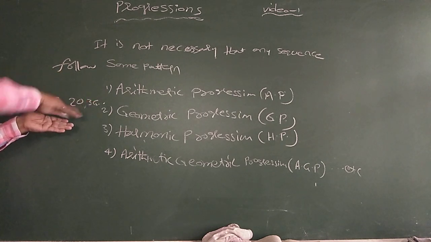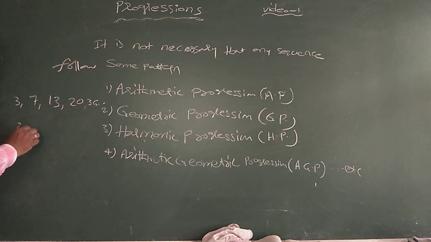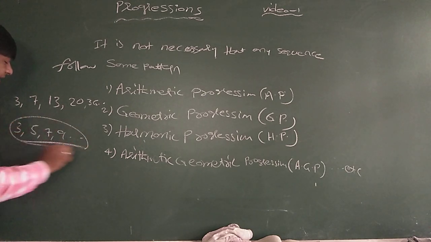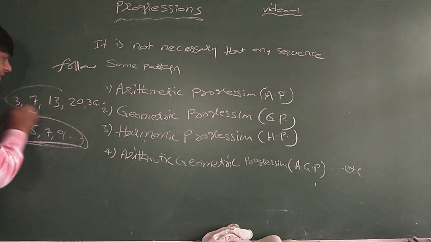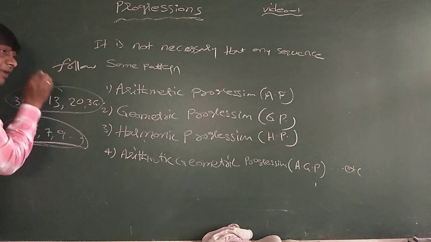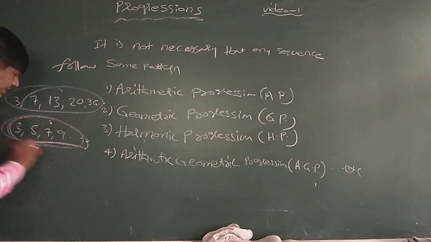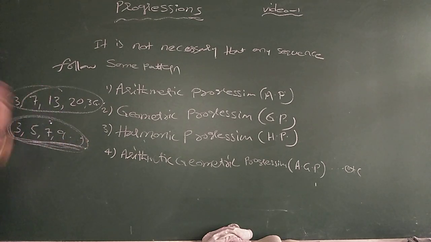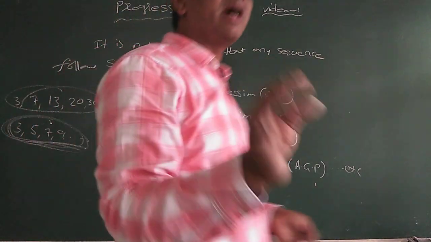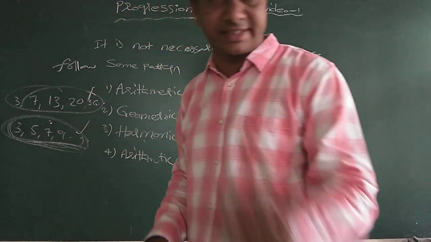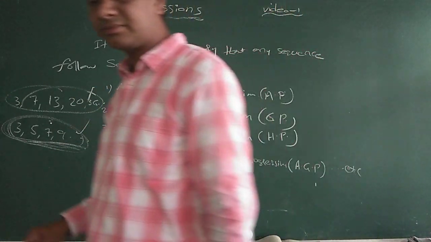If the sequence follows some pattern, like 3, 5, 7, 9, here it is following some pattern. This is also a sequence. The first does not follow any pattern, but this one follows some pattern, so this is called a progression. This is only a sequence. Is it clear? Understood?